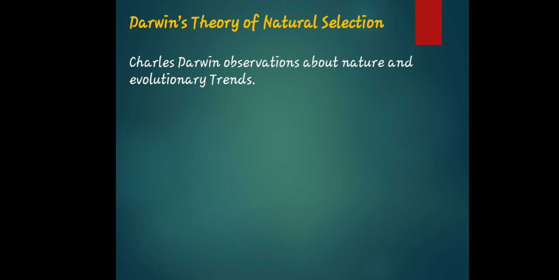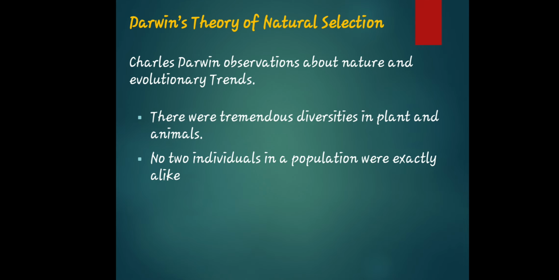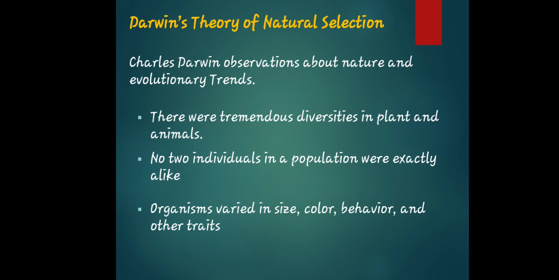So Charles Darwin's observation about nature and evolutionary trends. There were tremendous diversities in plants and animals. No two individuals in the population were exactly alike. Organisms varied in size, color, behavior, and other traits. So as you can see by the statement itself, you can classify that the theory of Darwin focuses not only on the internal part, but also on the external part of the living organism.